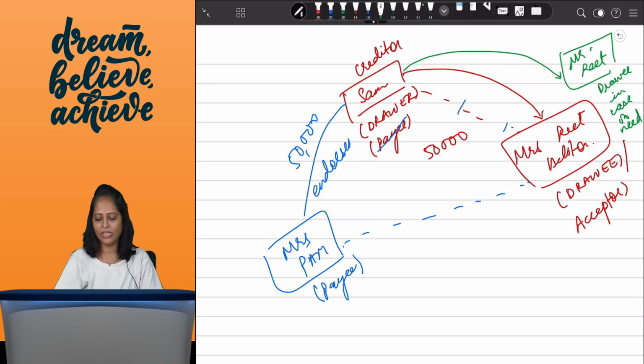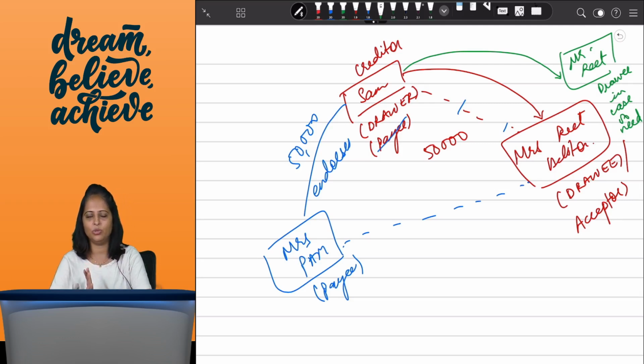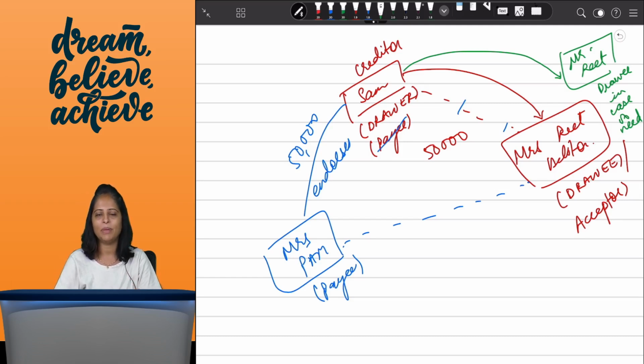So he is a drawee in case of need, who is similar to a surety you have in your guarantee contracts under the Contract Act. Then you have a drawee and a drawer, and you have the payee. So these are the parties to a bill of exchange, and this is how the bill of exchange works. Are we understanding? Now, how did I negotiate?